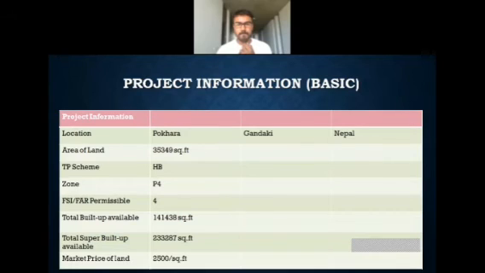So this is some information related to the project. The project is located in Pokhara Valley itself, which is in the province in Nepal. The area of the land on which the project is built is about 35,359 square feet.